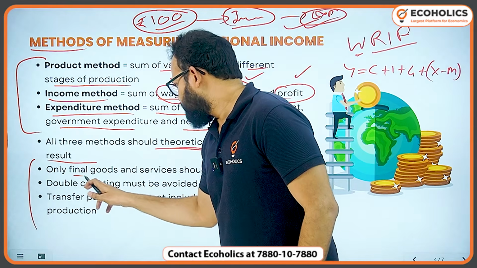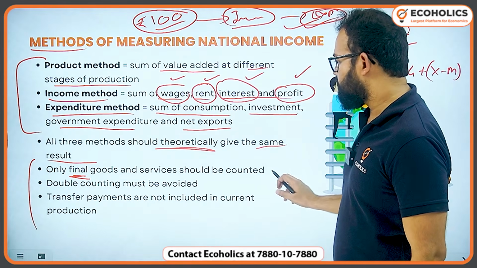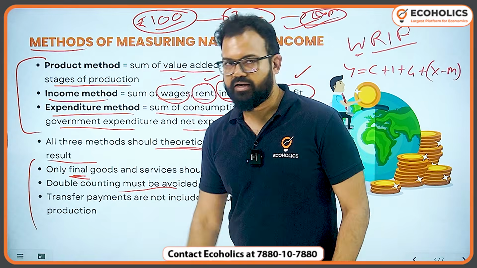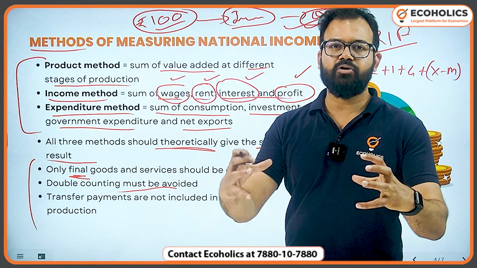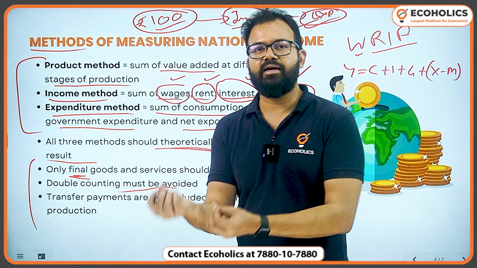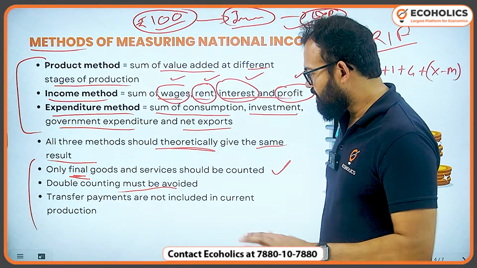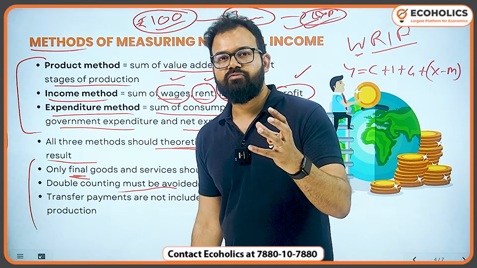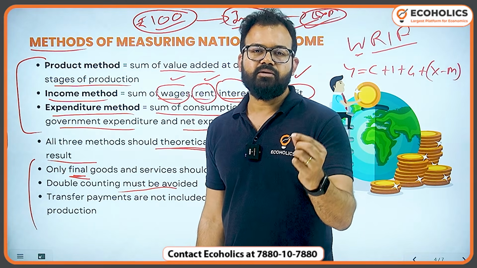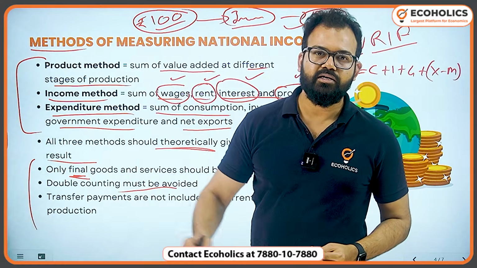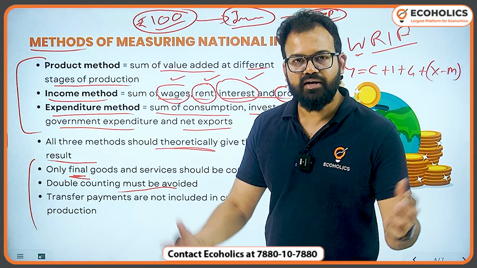Only the final goods we take, okay? Final goods and services should be counted. Double counting must be avoided. Like for example, in a car, tires are already calculated. So don't calculate tire production separately. Okay? But there are certain problems. Like for example, the problem of milk. So milk, suppose you and me are buying for making tea or using in our household, that's final consumption.